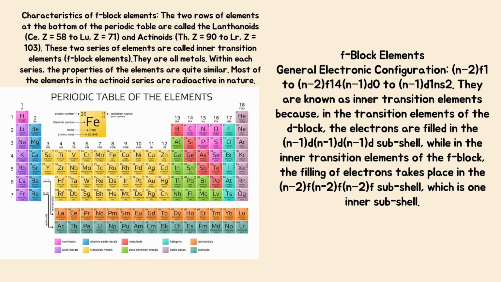Characteristics of F block elements. The two rows of elements at the bottom of the periodic table are called the lanthanoids, cerium, Z equals 58 to lutetium, Z equals 71, and actinoids, thorium, Z equals 90 to lawrencium, Z equals 103. These two series of elements are called inner transition elements, F block elements. They are all metals. Within each series, the properties of the elements are quite similar. Most of the elements in the actinoid series are radioactive in nature.